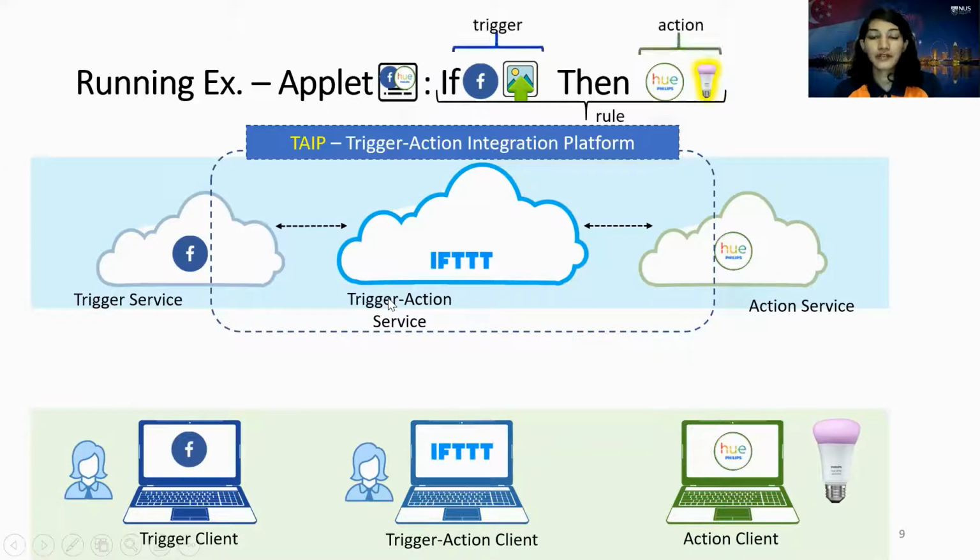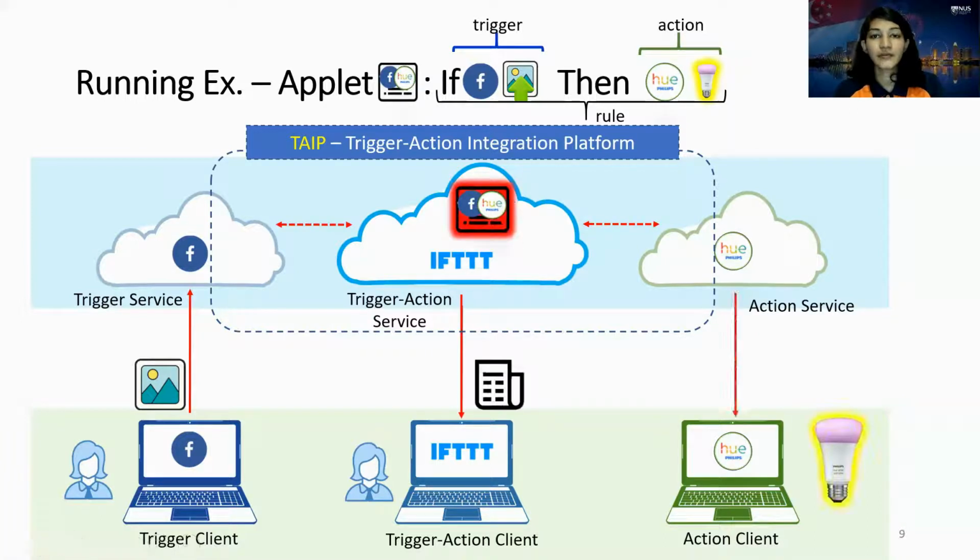The rule is: if a photo upload at Facebook trigger happens, then perform the light turn-on action. The user specifies this rule through an applet generation request. The applet is generated in the cloud. So we need to perform an external event to execute this, which is the trigger event. Then the applet executes and performs the action. Additionally, some information related to the applet's execution is received by the transaction client.